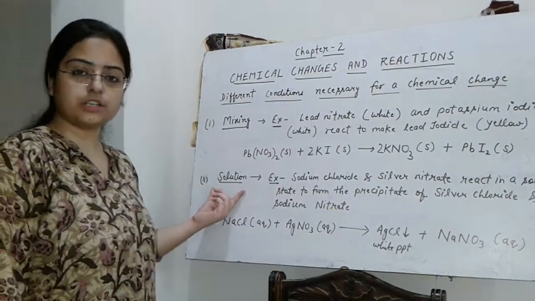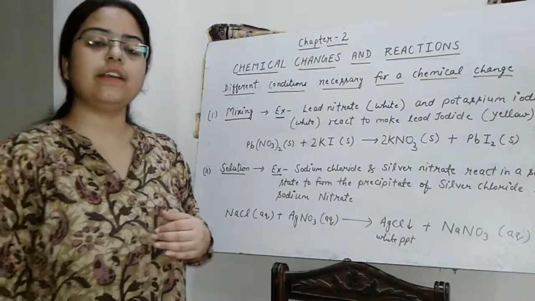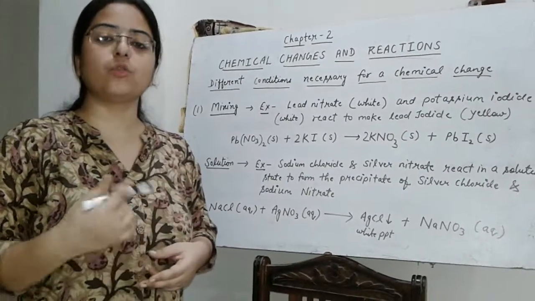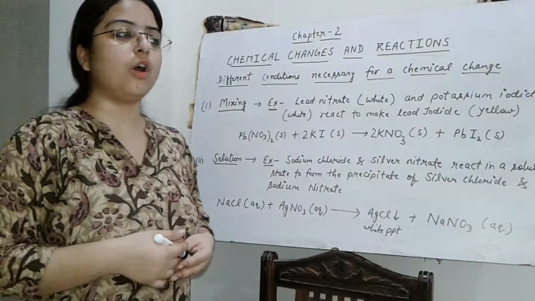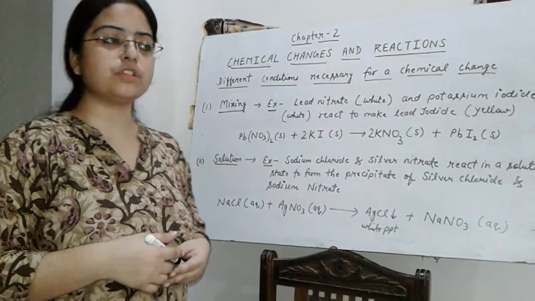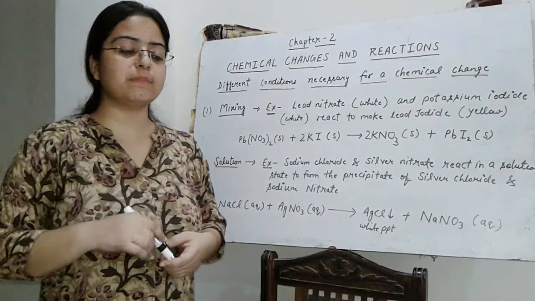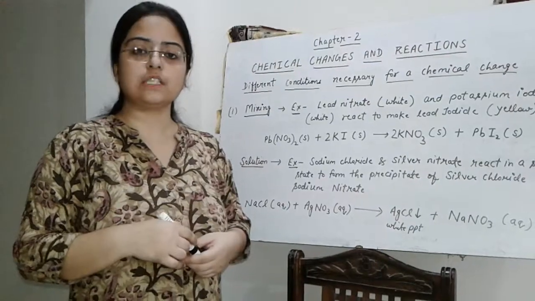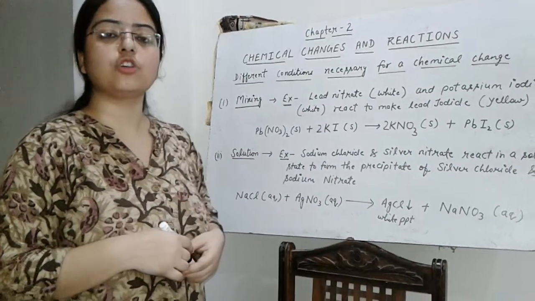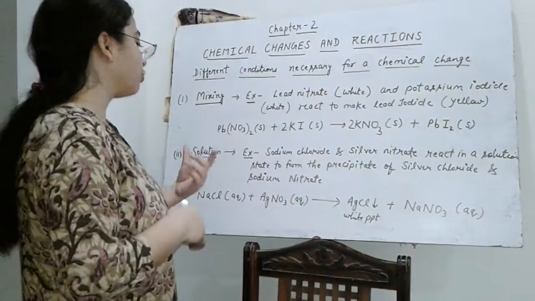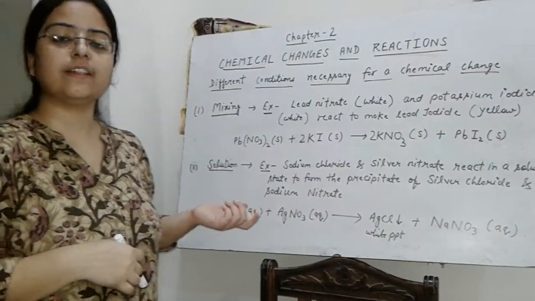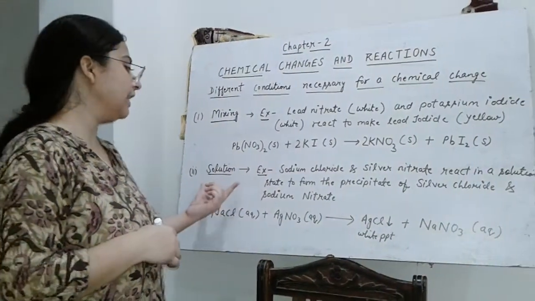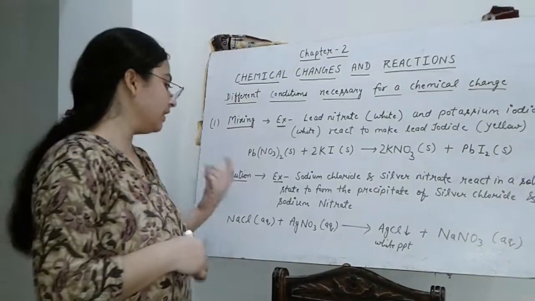Next is solution. In some cases a chemical reaction can occur when the substances are mixed in their molten state. Molten state means पिघली हुई state, or in their aqueous form. Aqueous solution means a solution in which the solvent used is water. If the solvent is water, then we say that the given solution is an aqueous solution. So when a chemical reaction occurs when the substances are mixed in their molten state or in the aqueous state, we say that it is a solution condition.